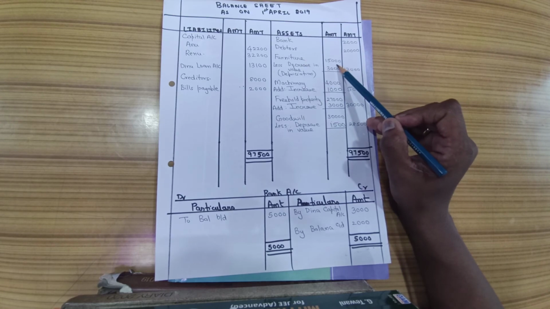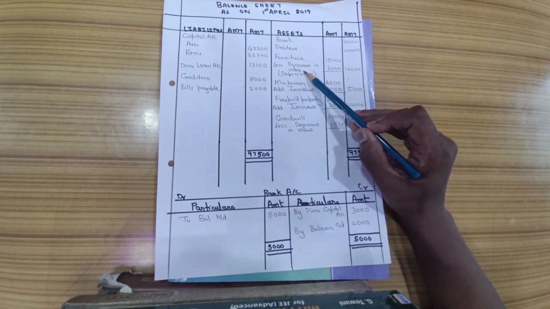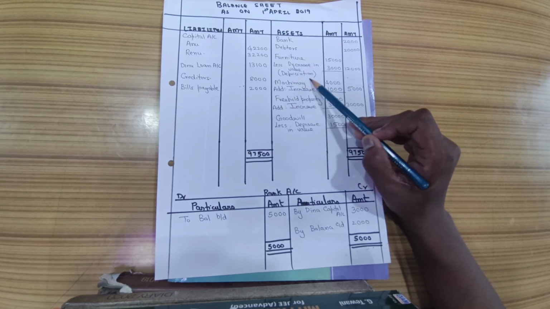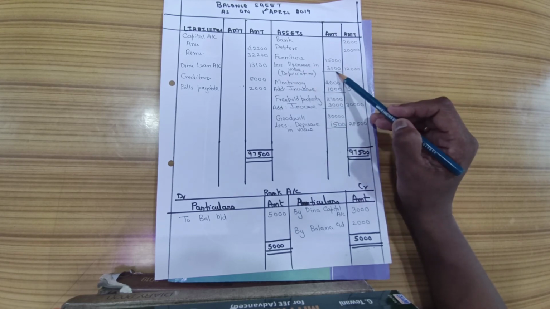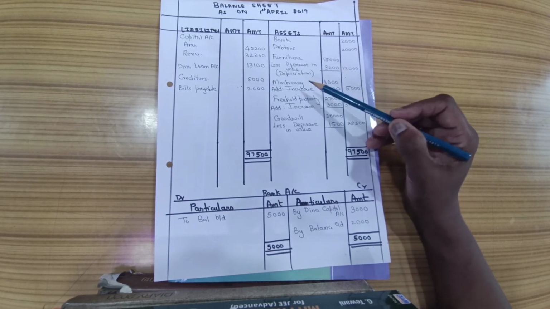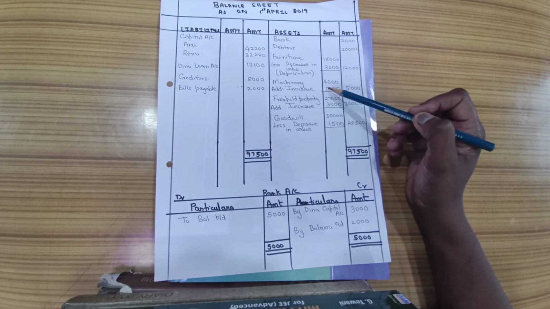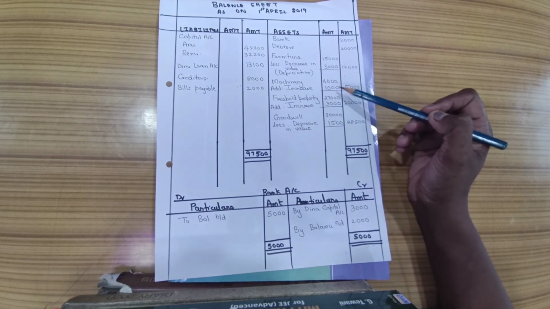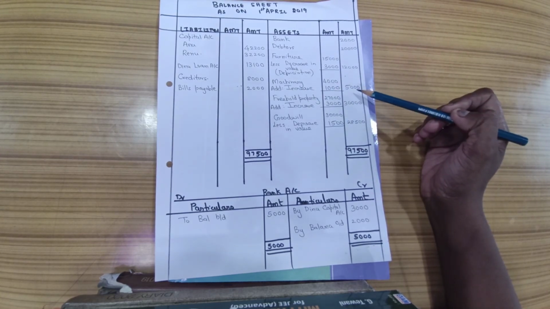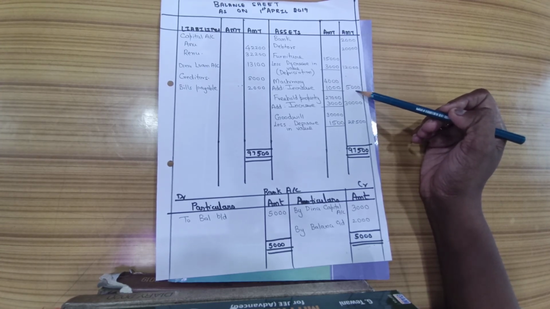Furniture, the earlier amount was 15,000. Since there is a decrease in the value of asset, that is the depreciation on furniture is 3,000. The outer column amount will appear as 12,000. In case of machinery, 4,000, there is then increase in the value of an asset. So it is 1,000. So therefore the amount is 5,000, which will be written on the outer column of your asset side of balance sheet.